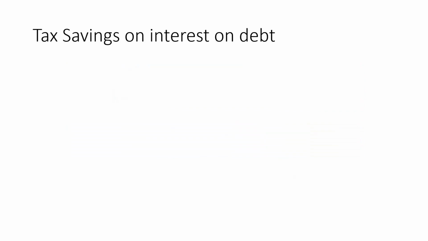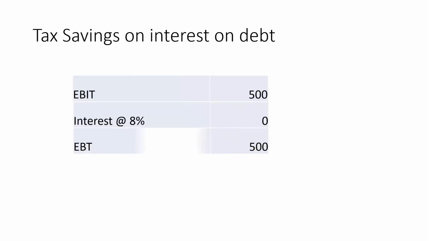Now, there's another bonus for issuing debt, and that is savings in taxes. So let's see that really briefly. Let's assume we earn a profit before interest and taxes of $500. We pay interest at 8%. Let's assume initially we don't have any debt on our balance sheet, so we don't pay any interest. So the interest is 0. The earnings before tax, therefore, is 500 minus 0, which is 500.